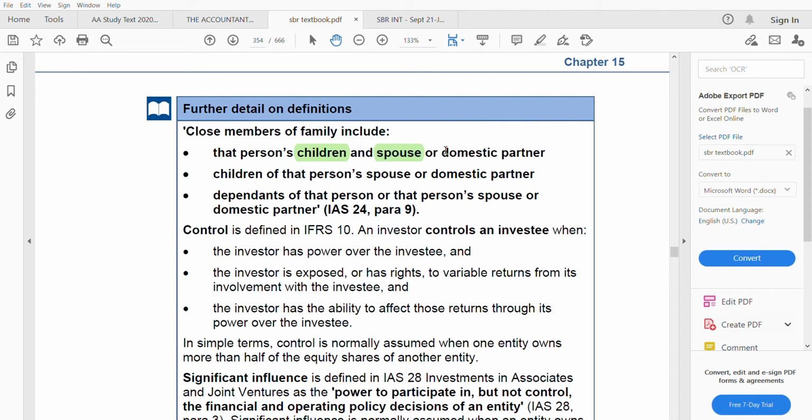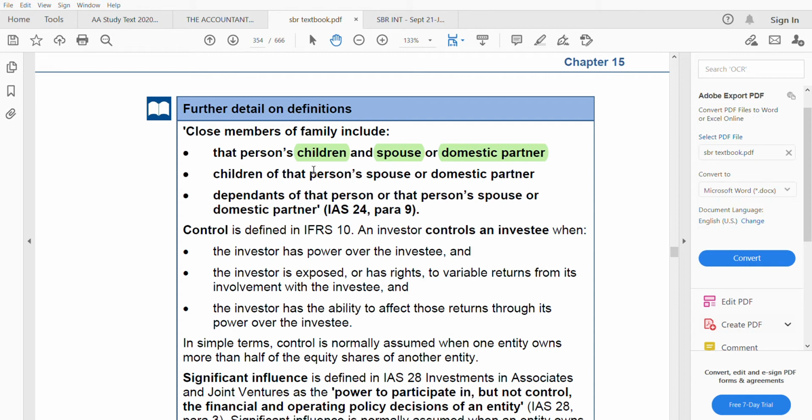Children of that person. I'm giving a reference to you because if I say that person, you will be asking who is that person. So children of that person's spouse or domestic partner. So even your spouse's children, right?